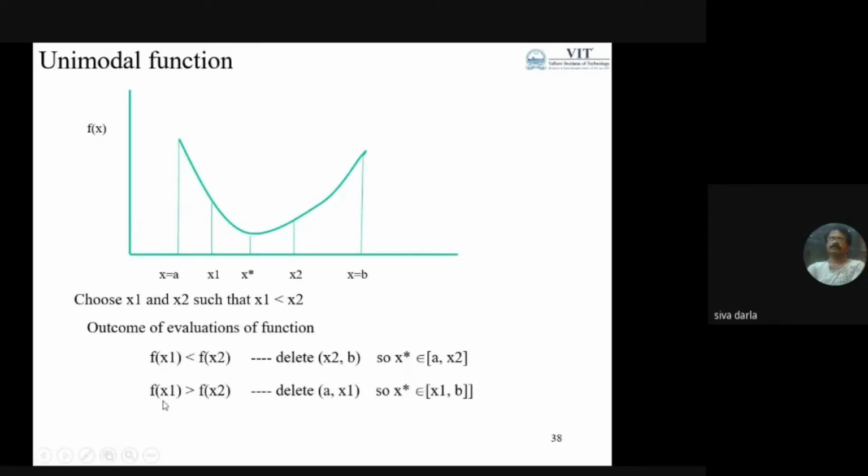If f of x1 is greater than f of x2, then you delete the range a to x1. The remaining part is considered as the feasible range, the updated interval for further search. We have a third option: if both evaluated function values at x1 and x2 are equal, then we can say that the optimum is within x1 and x2. We can eliminate the other portions.